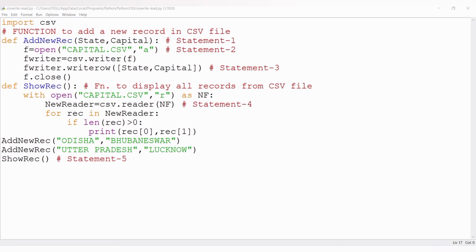We have corrected the code. In statement 1, we are defining add new rec. For that we have to write add new rec. In statement 2, as we are adding some data in the CSV file, we have to write A. In statement 3, we have to write the two variables state comma capital without single quote.